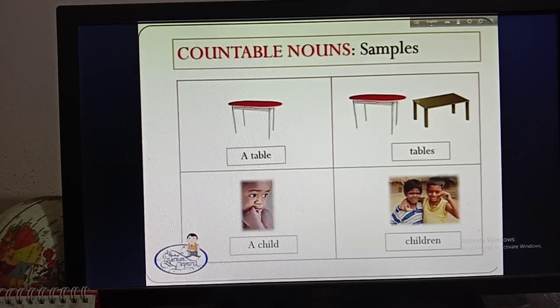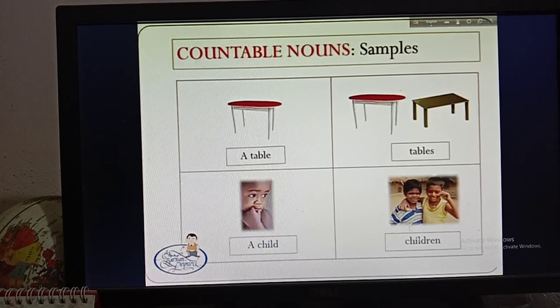So here in another picture, you can see a picture of a child. So you can count how many children are here and you can also count one child. Okay, so that's why this is a countable noun. You can count one child and also you can count if there are children. So there are two forms of countable nouns. The first one is singular and the second one is plural. Okay.